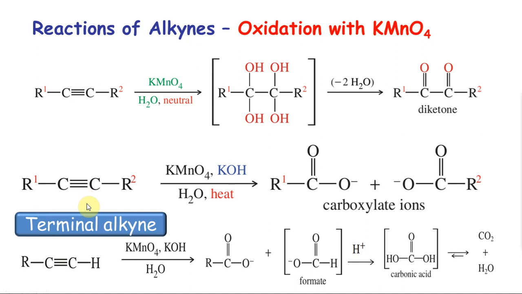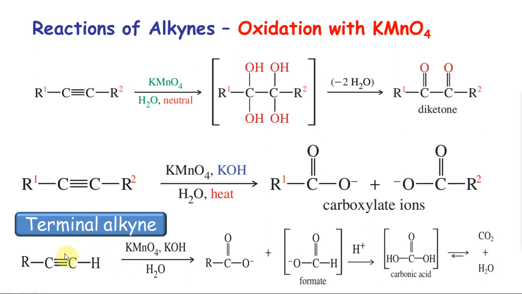A terminal alkyne, if you break it, this is going to be the same RCOO minus, not a problem. This is HCOO minus, which is formate, which is going to give you carbonic acid with H plus. This is not going to be stable. This will give you CO2 and H2O.